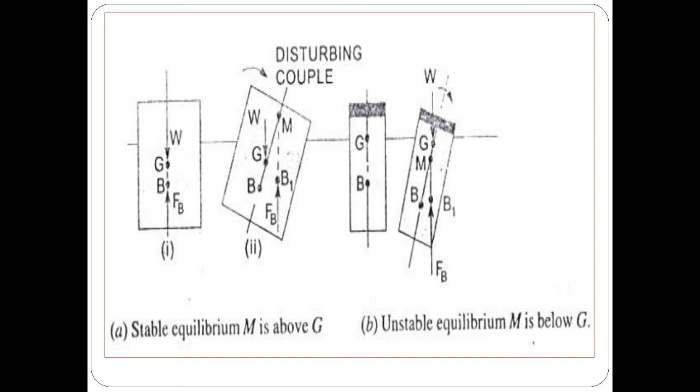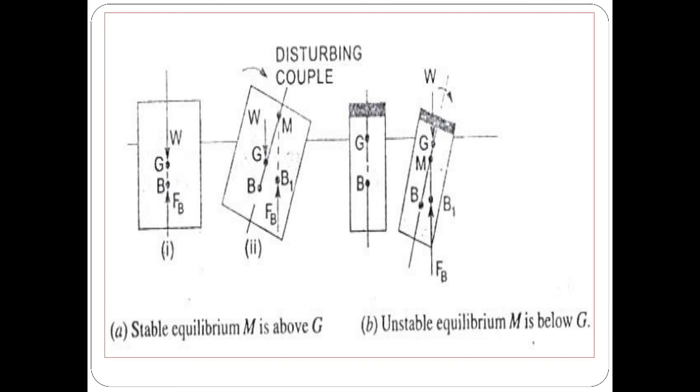On the other hand, whenever M lies below the G, then the system is in the state of unstable equilibrium. In that case, whenever we apply the disturbing couple in clockwise direction, the couple generated in the system is also clockwise.